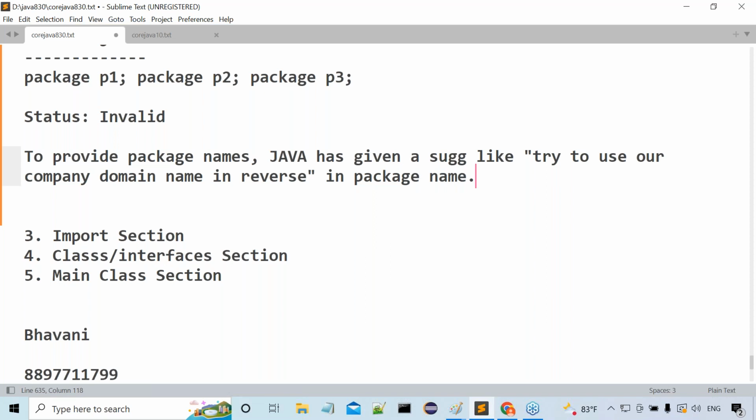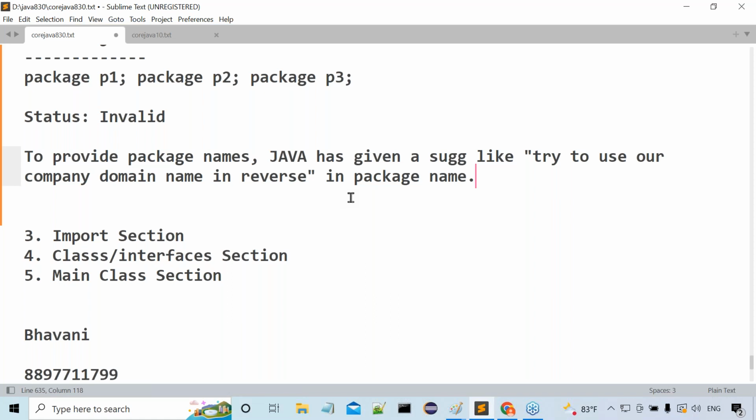Read the statement that I have given there. Java has given a suggestion for providing a package name. What is the suggestion here? Try to use our company domain name in reverse in a package name. That means, from the point of view of Sun Microsystems and Java, your package name should be your company domain name in reverse. It's the suggestion. Again and again I'm telling you.